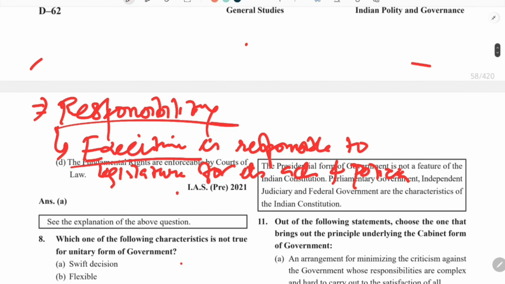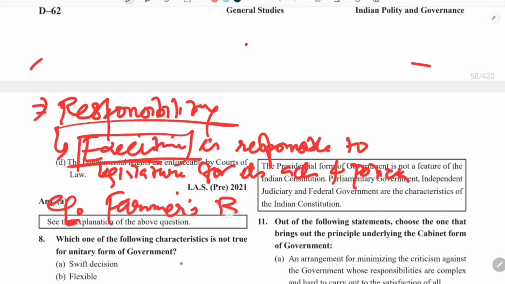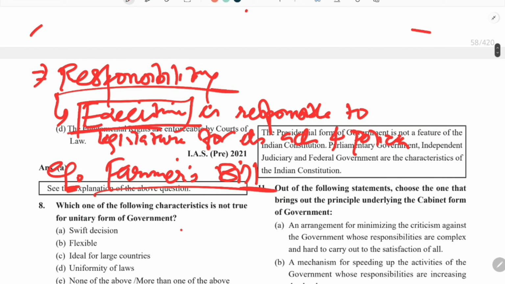Executive basically means the ministers. Minister sitting in the parliament, suppose they want to introduce a bill, like the farmers' bill, which you will understand more easily. There are some controversial provisions in this farmers' bill which the legislature or the people are not agreeing with.